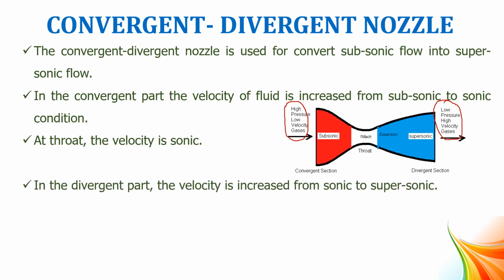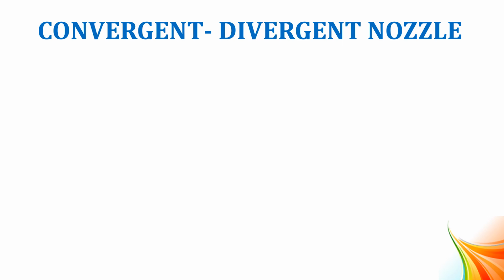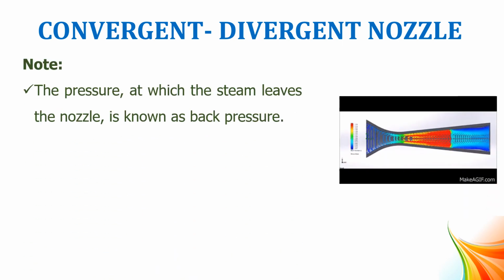Mach number less than 1 means subsonic. More than 1 means supersonic. This is called a convergent divergent nozzle. In many steam turbines, we are having only convergent divergent nozzles.